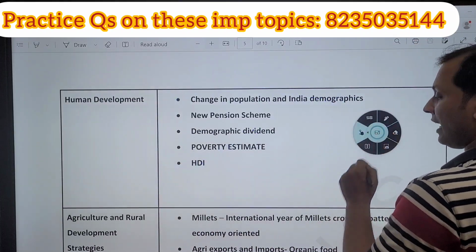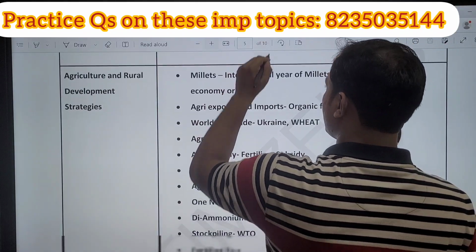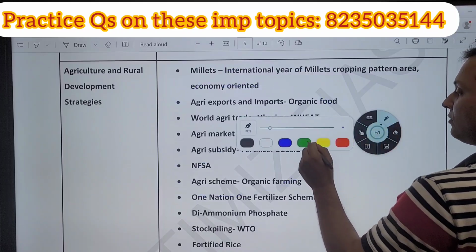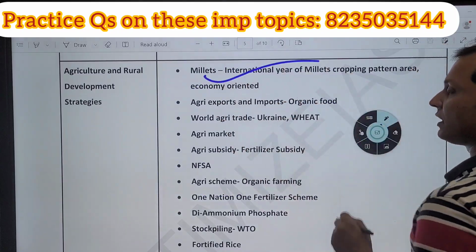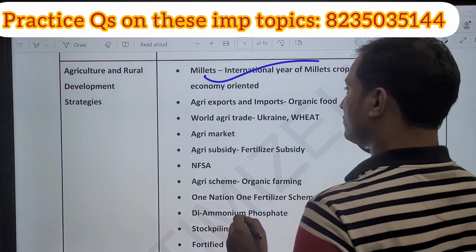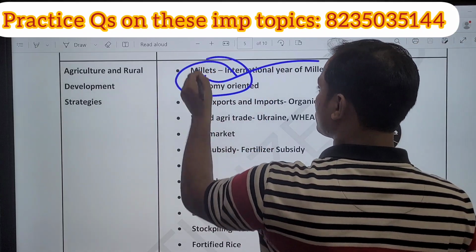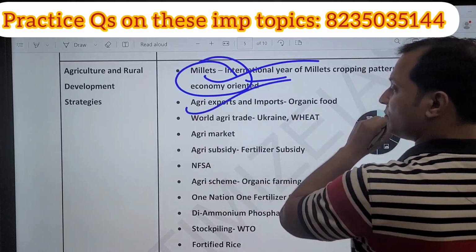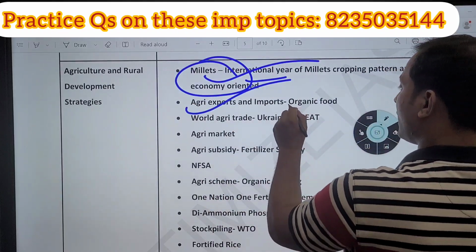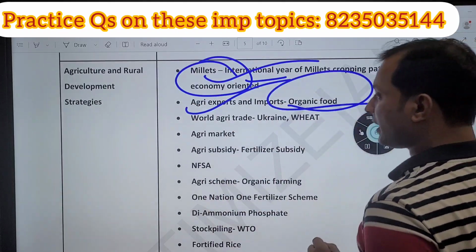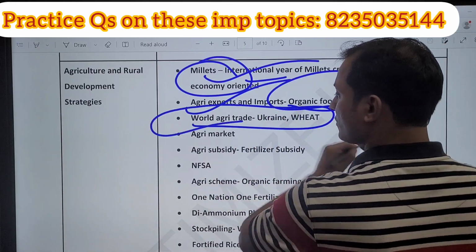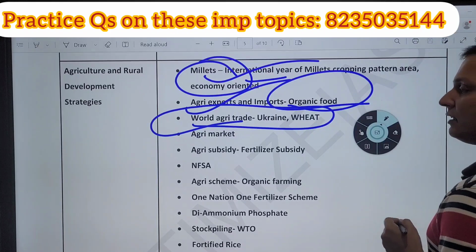Then coming to the agriculture section, which is also very important. Here we can see millet mission. They can ask you International Year of Millets, what are millets, why are they important, millets cropping pattern. Then agriculture exports and import data, particularly regarding organic food. Then world agri trade, because of the wheat issue, Ukraine crisis, Black Sea.